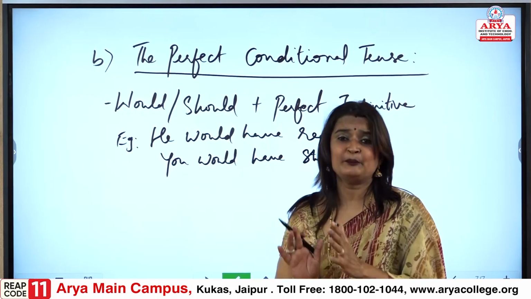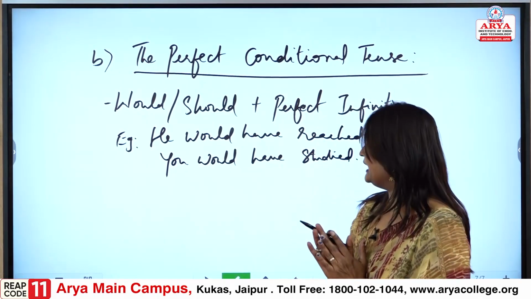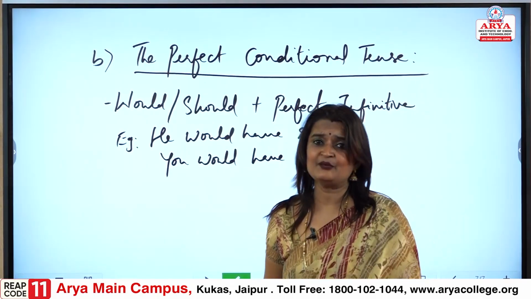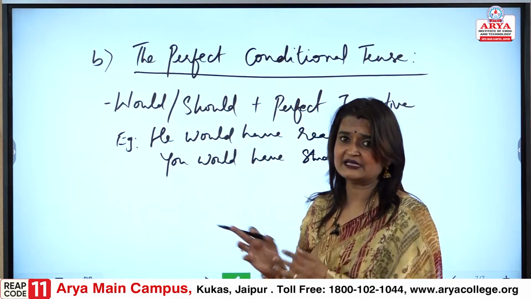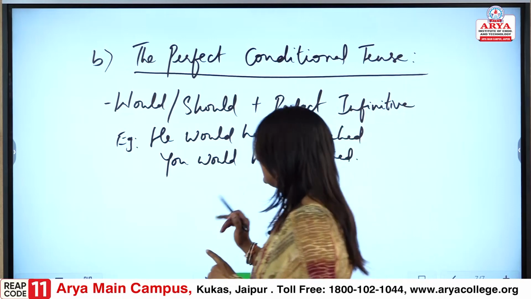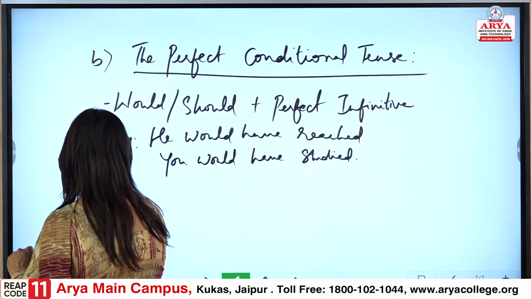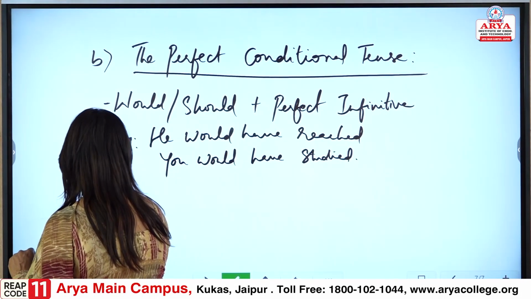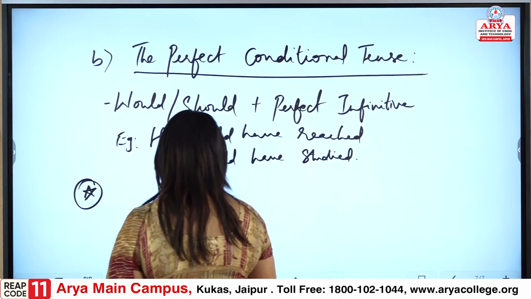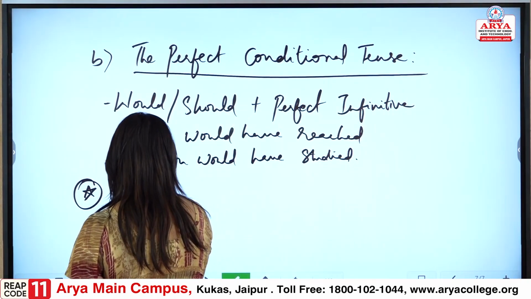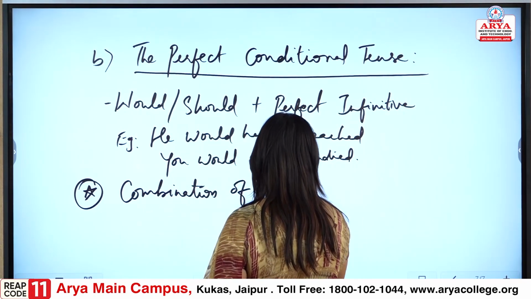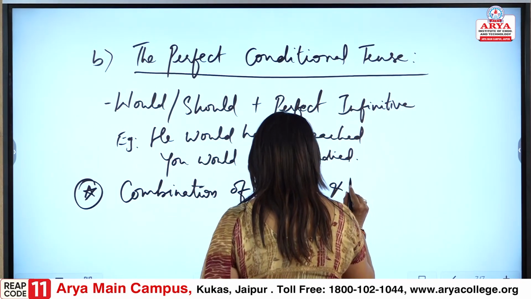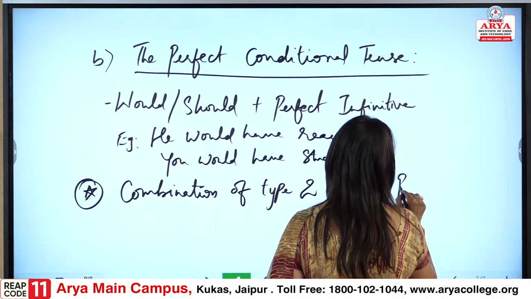Now, guys, please understand, as I was telling you, need to understand one thing very importantly, but before that I wanted to make you understand this part clearly. The next main important point that you need to take care of is, please understand, the combination of type 2 and 3 is possible, fine.